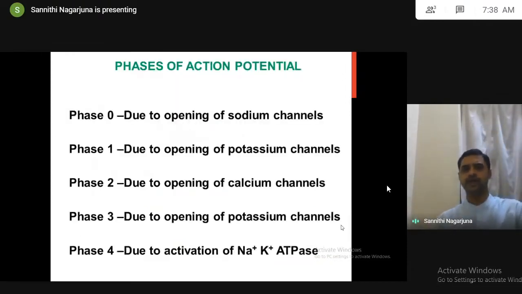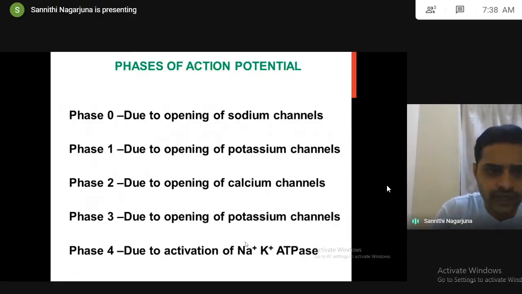Finally, you should have a good idea about these phases. Phase 0 is due to opening of sodium channels. Phase 1 is because of potassium channels. Phase 2 is due to opening of calcium channels. Phase 3 is due to opening of potassium channels. And phase 4 is because of activation of Na plus K plus ATPase.